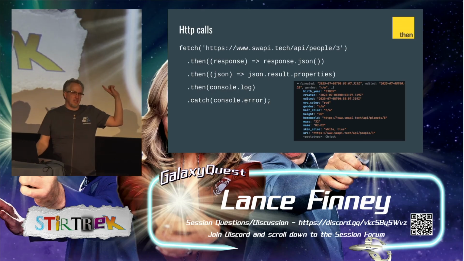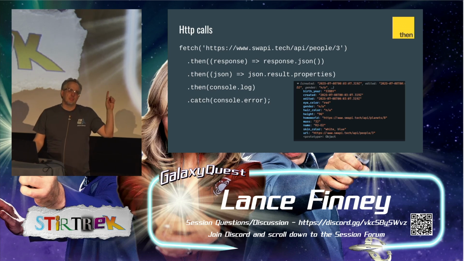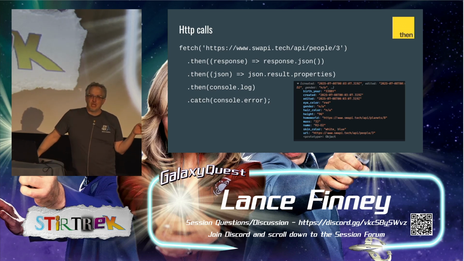Note, response.json and json.result.properties don't return promises, but we still can chain on them. Anytime you return anything from a then, it's automatically wrapped in a promise, which might be annoying, but it also gives us a consistent API. We can just chain these thens, and it's great.